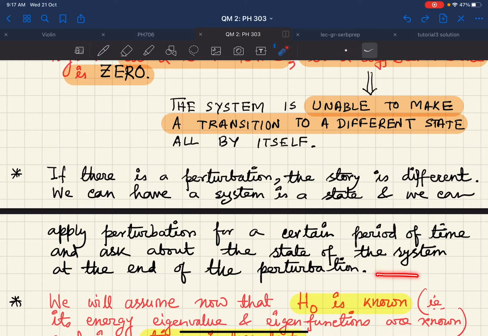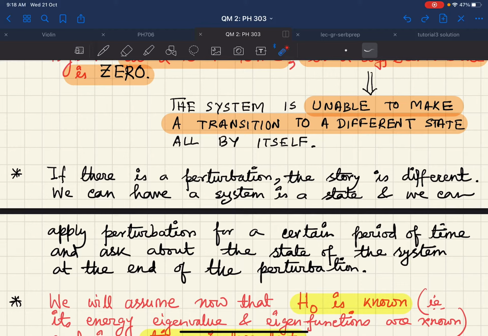So here is my system. Suppose this is my time axis. Then till this point, I have my H0 as my Hamiltonian. And after this point, at t equal to t0, suppose I start to apply my perturbation. And then I stop perturbing the system at a later time, say t final. I will ask the question, what will be the state of the system after I have removed the perturbation? So that is what time dependent perturbation theory is going to give you.